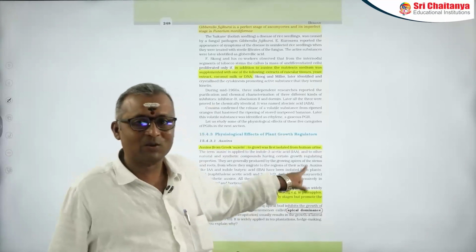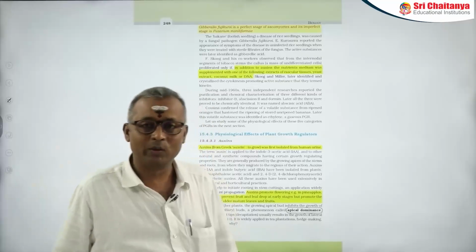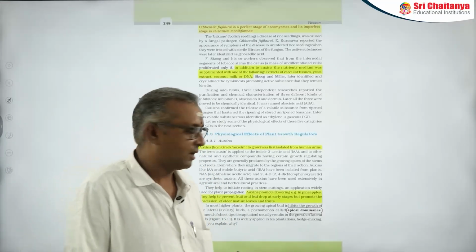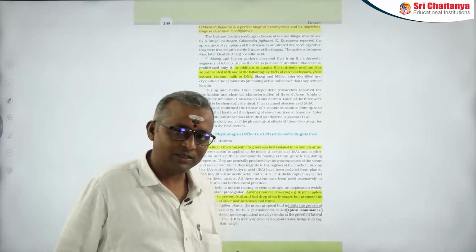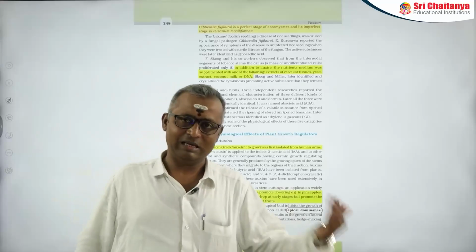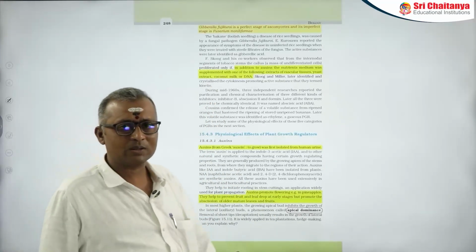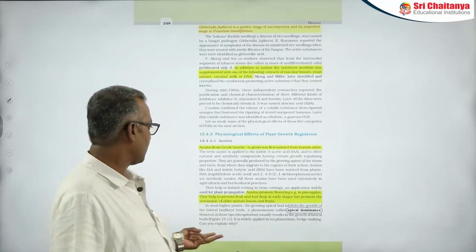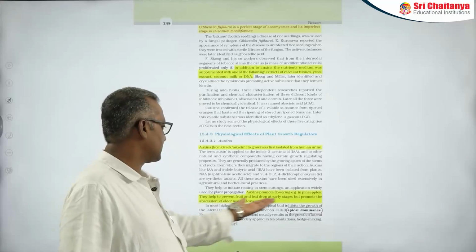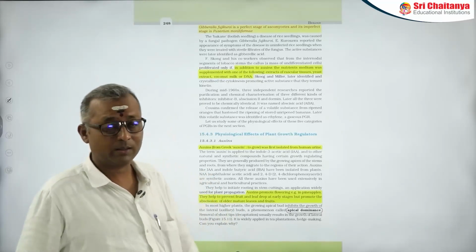But its chemical isolation was carried out by isolating from human urine by Kogl and Smith. They are different. Of course, the names of these 2 scientists are not given in the NCERT, but this is also a very important thing. And now we have both natural auxins as well as synthetic auxins. We have 2 important natural auxins, IAA and IBA, and synthetic auxins like NAA and 2,4-D. Even IPA is also there.